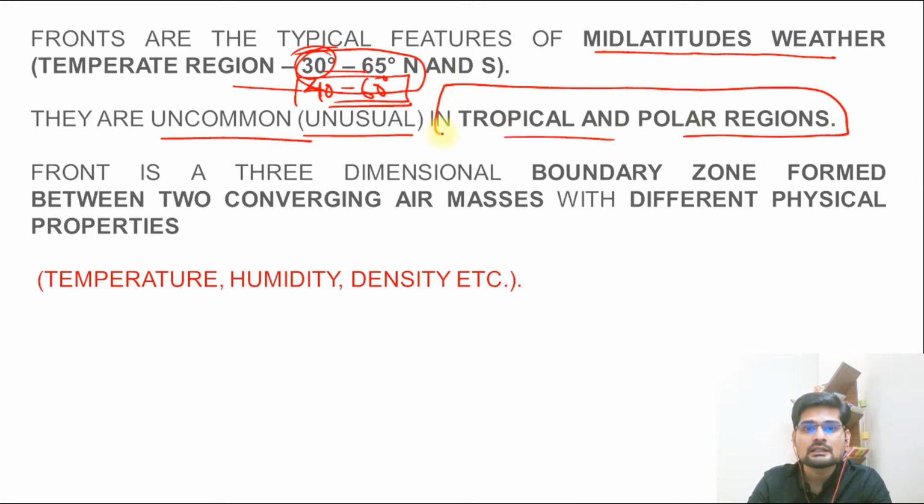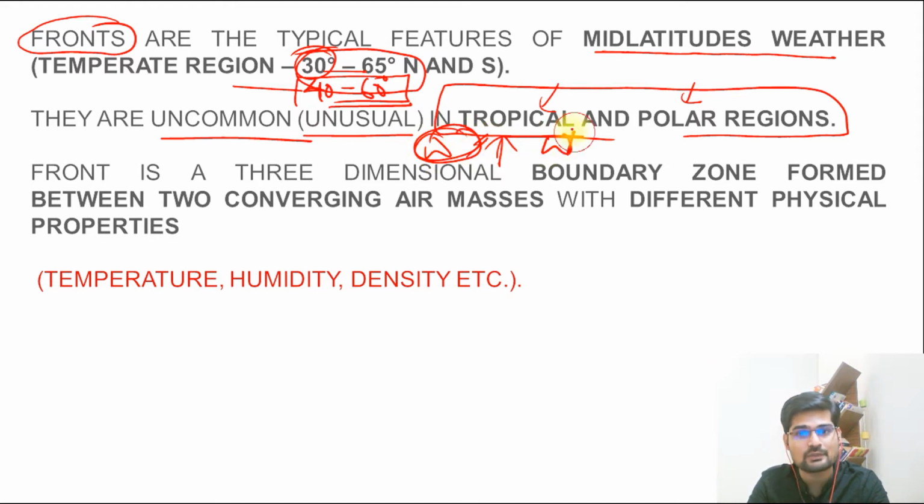Now remember, these frontal zones, front formations are not usual in tropical and polar regions. Why? Because they have a homogeneous nature. There is largely warm area in the tropical region. Only at the boundary of the tropical region where it is meeting the subtropical, there the front is there, right? So when you have a similar homogeneous nature, there will not be much front formation, unless there is a climatic anomaly. So that is important. Tropical and polar regions do not have much front. That is why it is uncommon, unusual.